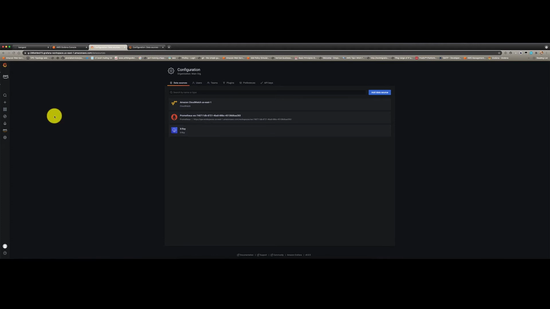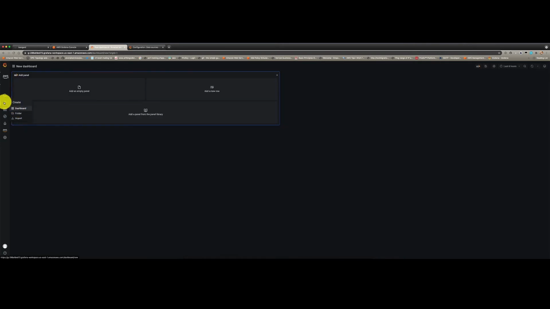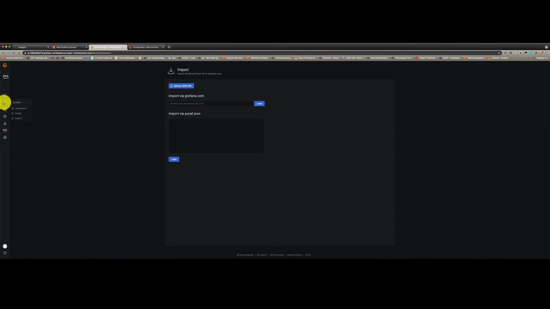You can use community build dashboard and import right into Amazon Managed Grafana, and I'll show you with an example. So I'm going to try to create a dashboard, and instead of creating a dashboard, I'm going to import a dashboard. Now when I click on import, it allows me to pull a community built dashboard available on grafana.com right into Amazon Managed Grafana.